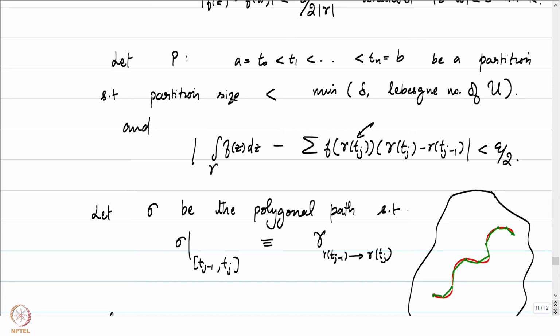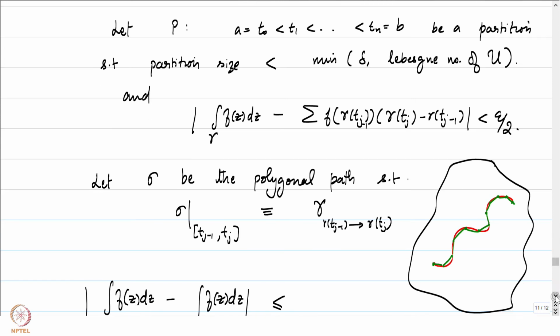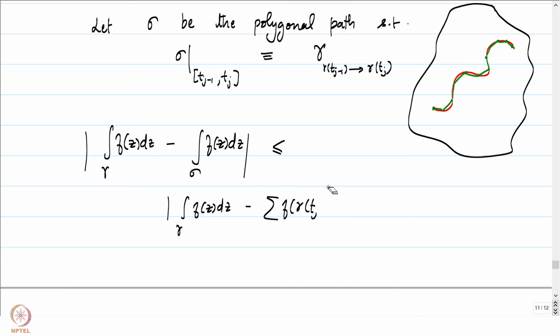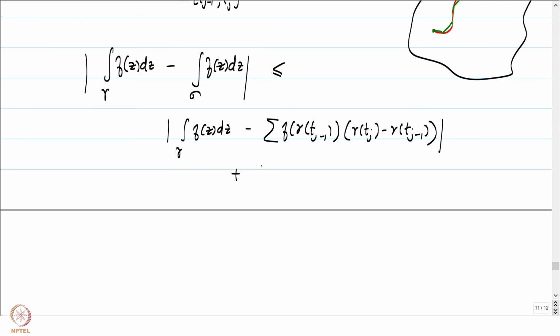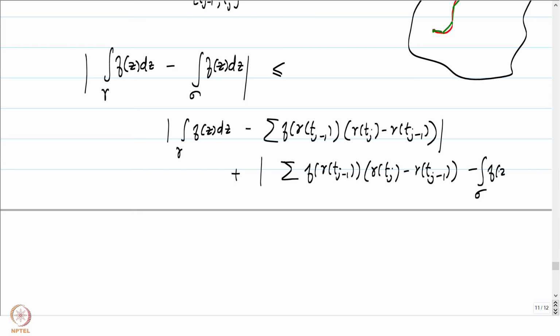We could have picked any point from tj minus 1 to tj. Maybe I should pick tj minus 1, that may be better. It doesn't matter, any point should estimate it. So let me put a tj minus 1 here, and gamma of tj minus gamma of tj minus 1. This certainly holds by the triangle inequality. This is now less than or equal to the summation of f of gamma of tj minus 1 times gamma of tj minus gamma of tj minus 1, minus the integral over sigma of f of z dz.